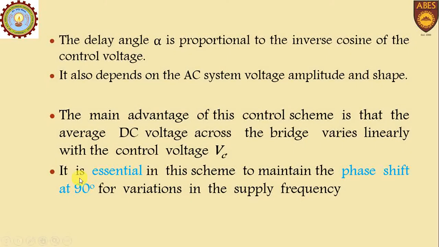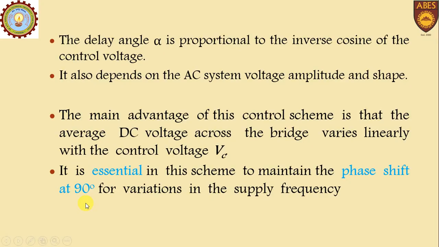Another point is that it is essential in this scheme to maintain the phase shift at 90 degrees, because when both voltages are phase shifted by 90 degrees, the sum of these two will cross zero, and at that time the gate pulse will generate. So it is essential to maintain a phase shift of 90 degrees for this purpose.